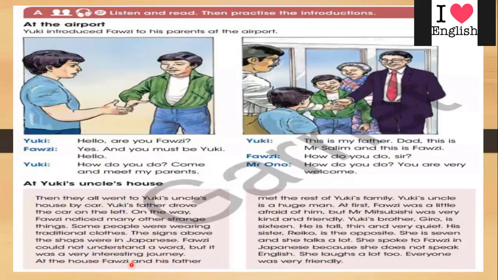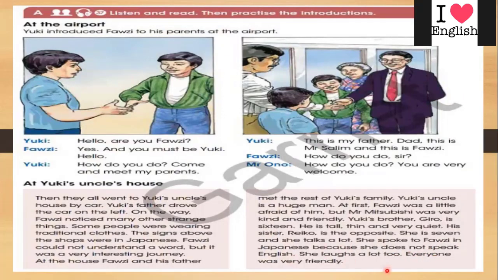At the house, Fauzi and his father met the rest of Yuki's family. Yuki's uncle is a huge man. At first, Fauzi was a little afraid of him, but Mr. Mitsubishi was very kind and friendly. Yuki's brother, Jiro, is 16. He's tall, thin, and very quiet. His sister, Riko, is the opposite. She is 7 and she talks a lot. She spoke to Fauzi in Japanese because she doesn't speak English.